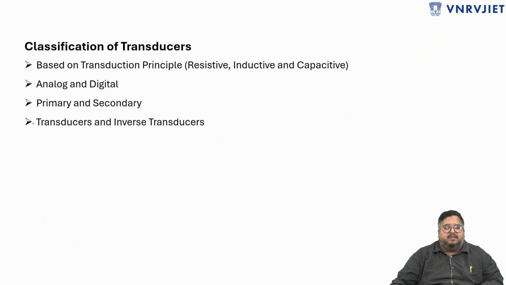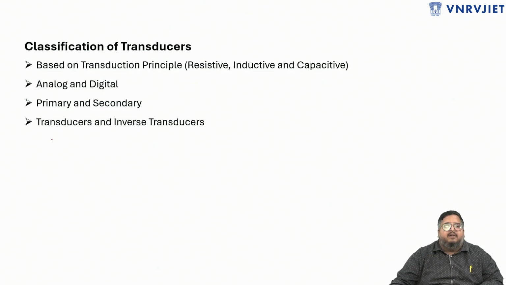The other classification is primary and secondary. Sometimes one transducer might not be enough to convert one physical quantity into another form. So we may use two transducers for that. The first transducer is called the primary one, the second one is called the secondary one. If we use a third one, we can mention it as tertiary.